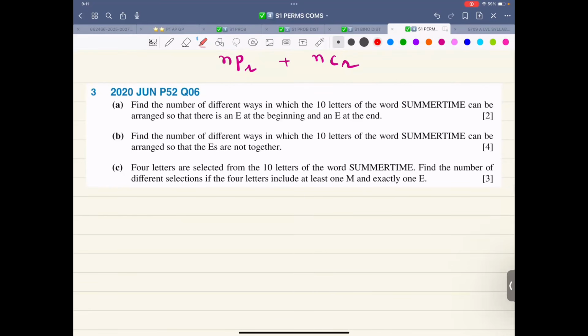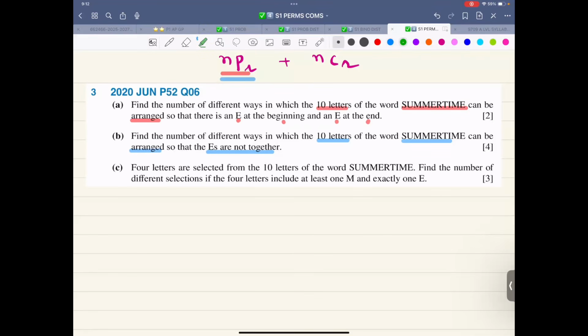Find the number of different ways in which 10 letters of the word summertime can be arranged. So arranged means this is permutation. So that there is an E at the beginning and E at the end. That is the first one. Let me read the second one. Find the number of different ways in which 10 letters of the word summertime can be arranged. So now this is also arrangement so that the E's are not together.